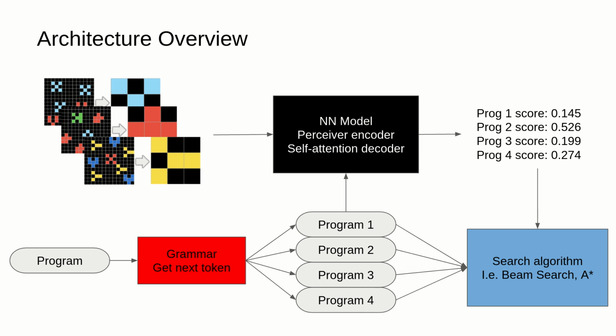We can then combine these programs with the input-output images, and then feed them to a neural network that's been previously trained. And the neural network should give us a score of how likely the program is to represent the rule that underlies the transformation from the input to the output images. We then use this score together with search algorithms such as beam search or A*, to search for the real program, the program that underlies this transformation.